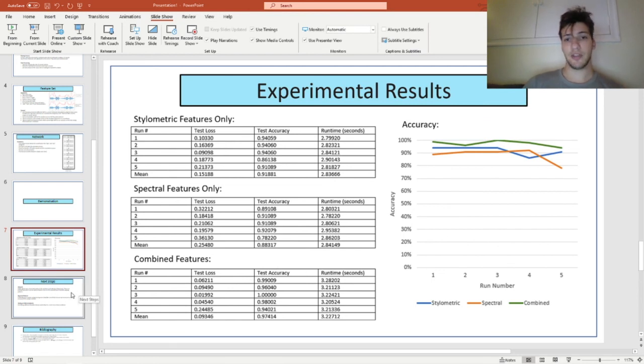So this shows that the combination of these stylometric and spectral features can enable us to detect deepfakes more robustly and more independently of how good the deepfake technology actually is, because with stylometric features we can determine based on the content of what's being said whether this could be a deepfake.